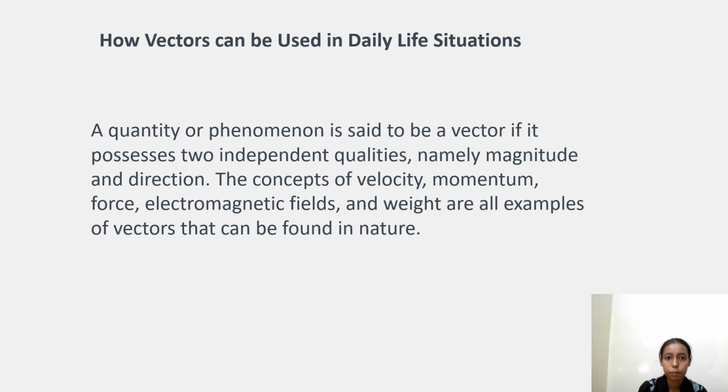How can vectors be used in daily life situations? A quantity or phenomenon is said to be a vector if it possesses two independent quantities, namely magnitude and direction. The concepts of velocity, momentum, force, electromagnetic field, and weight are all examples of vectors that can be found in nature.